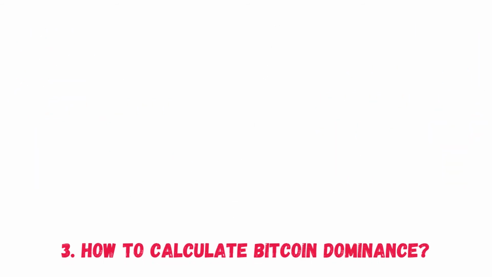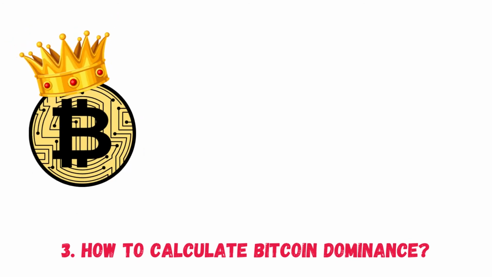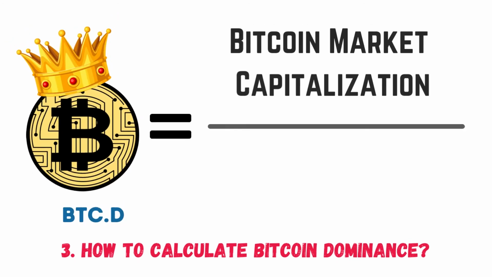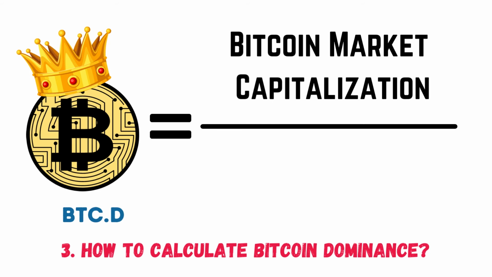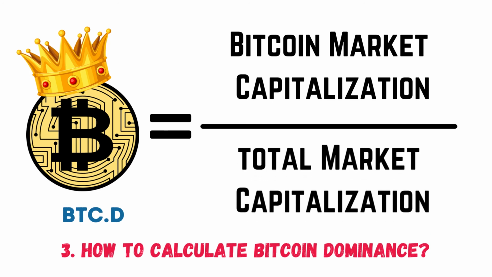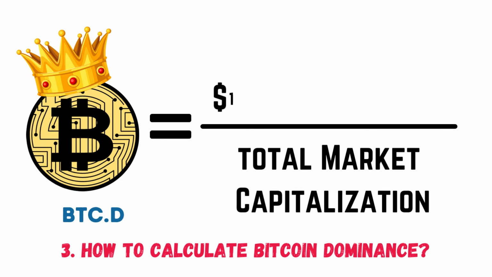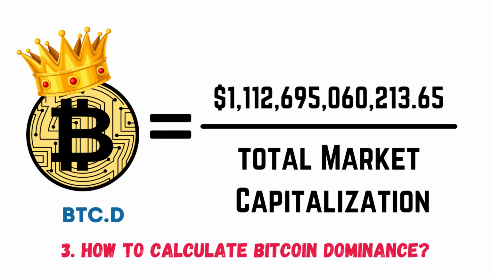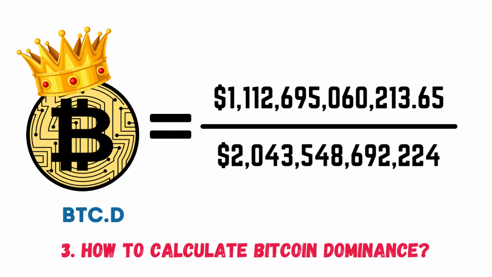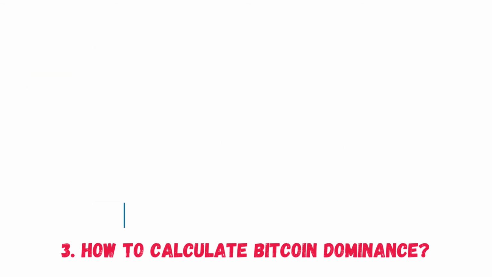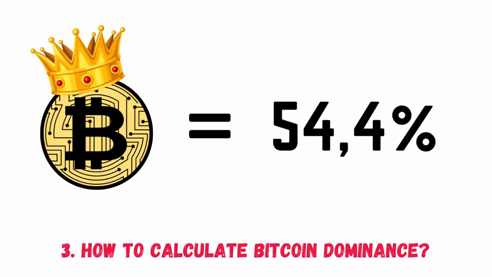3. How to calculate Bitcoin dominance. Bitcoin dominance is calculated by dividing the total market capitalization of Bitcoin by the total market capitalization of all cryptocurrencies and multiplying the result by 100%. Bitcoin market cap, over $1.1 trillion. Total market cap, over $2 trillion. Using your calculator, multiply your final result by 100% to get 54.4%, which is the current market domination of BTC.